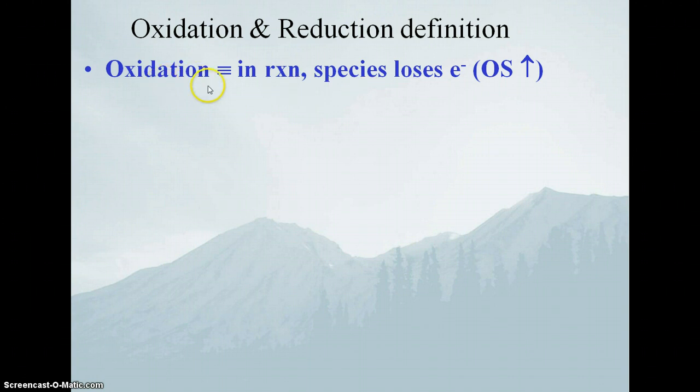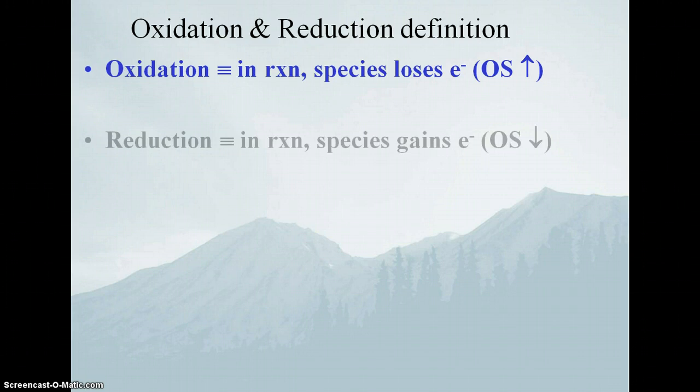So oxidation, by definition, is in some reaction, some species loses an electron, or 2 or 3, loses some number of electrons. If you lose electrons, your oxidation state goes up. Because remember, oxidation state is sort of your charge. It's the relationship between your number of electrons and your number of protons. If you lose electrons, the oxidation state goes up. In reduction, it's, by definition, in some reaction, a species gains electrons.